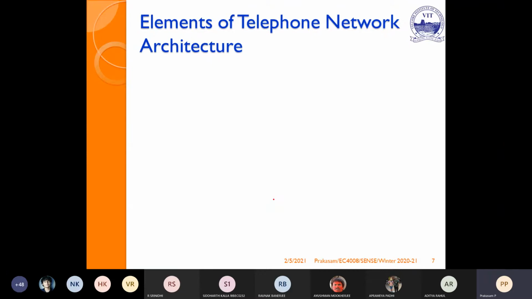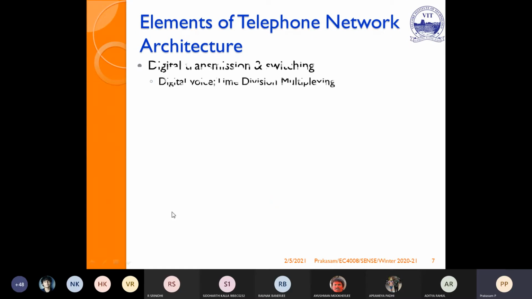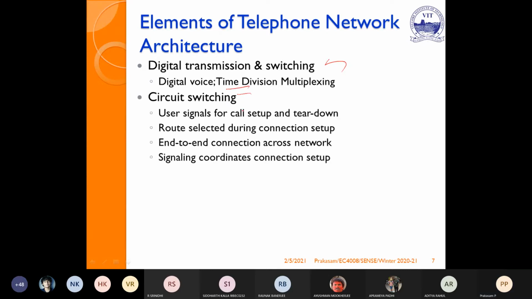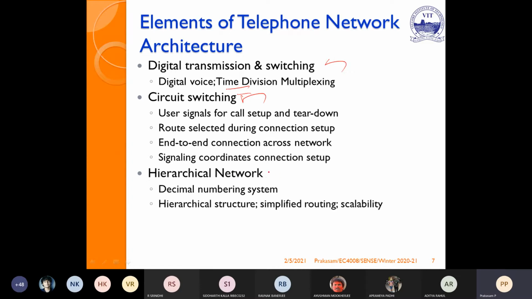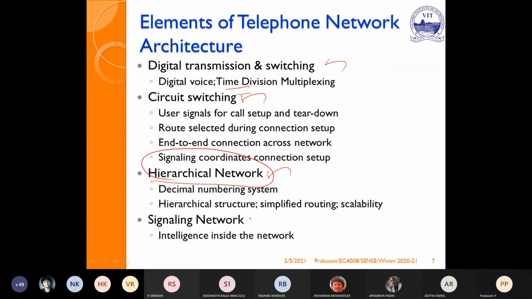If you see the elements of the telephone network, definitely you need digital transmission and switching. Then you have to establish circuit switching. Then you need a systematic hierarchical network structure to establish the connection. Then you need the signaling network to create the intelligence inside the network. Comparing telegraph and telephone, the telegraph has digital transmission and manual switching. But in a telephone network, additionally it has a hierarchical network and a signaling network.